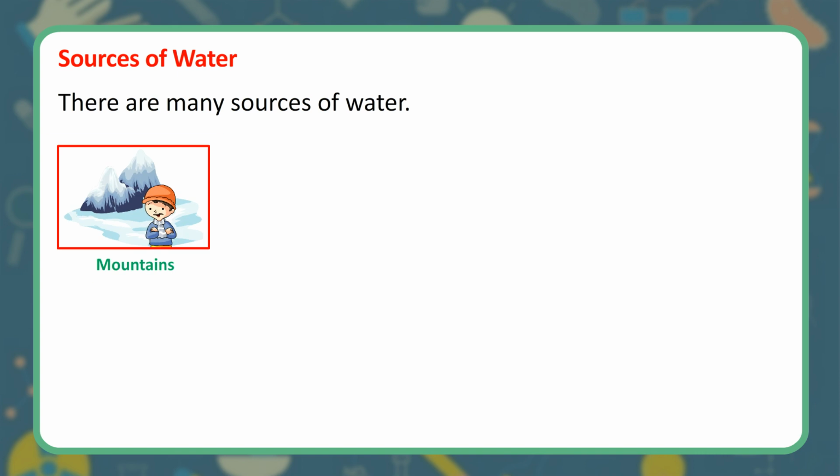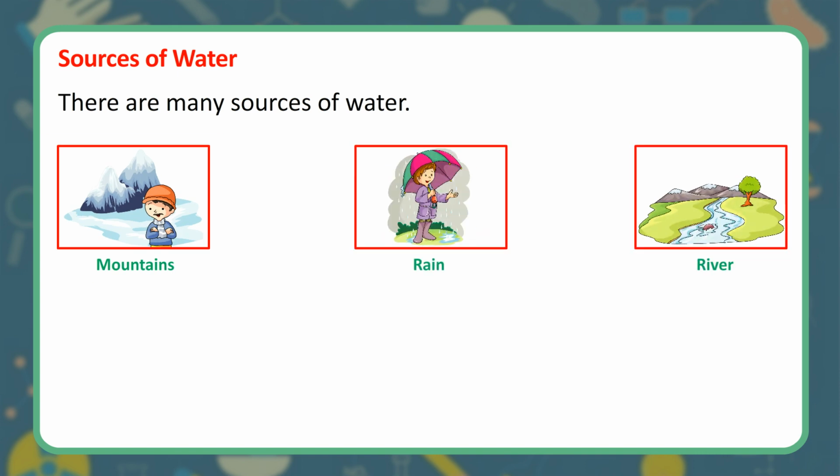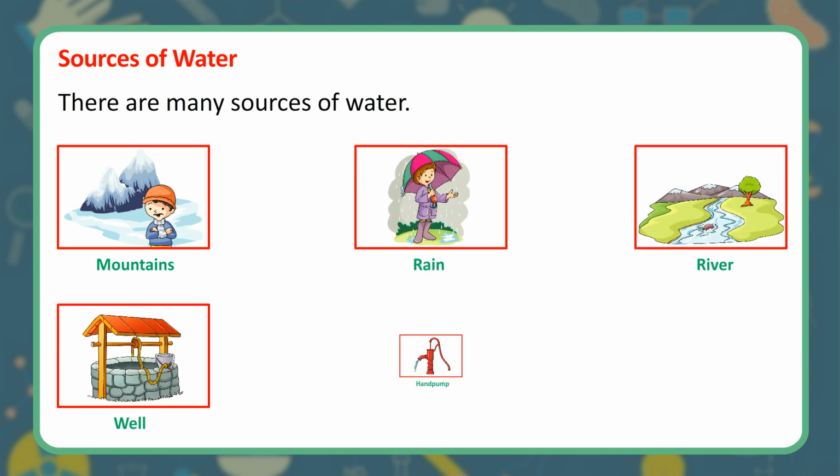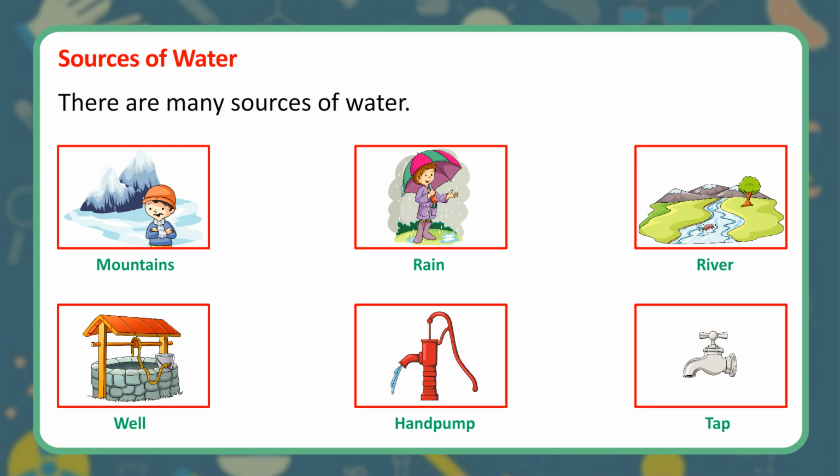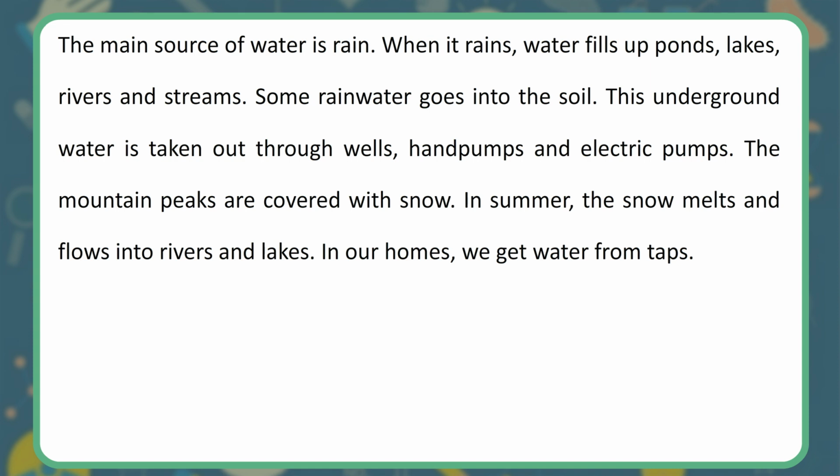Sources of water. There are many sources of water: mountains, rain, river, well, hand pump, tap. The main source of water is rain. When it rains, water fills up ponds, lakes, rivers and streams. Some rainwater goes into the soil. This underground water is taken out through wells, hand pumps and electric pumps.